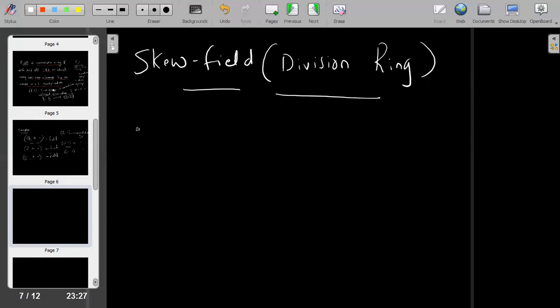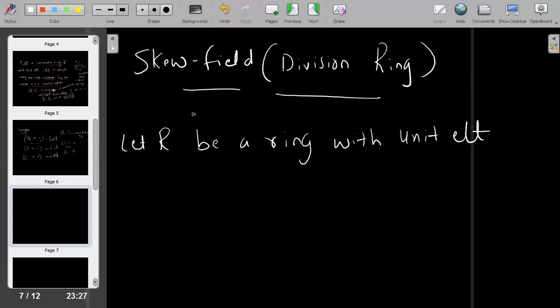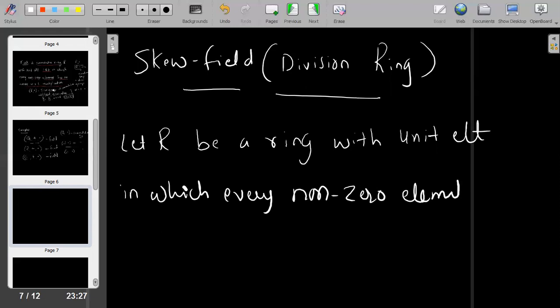So definition is, let R be a ring with unit element in which every non-zero element has an inverse, okay, with respect to multiplication.